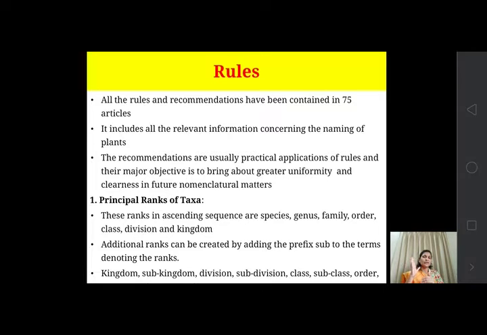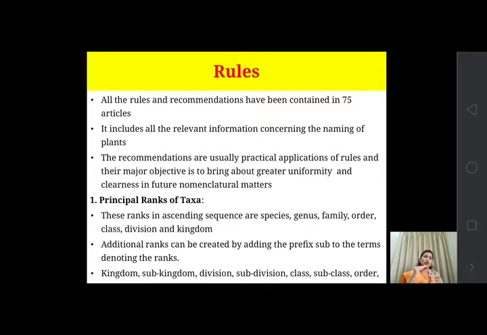The next rule is that all the rules and recommendations are contained in 75 articles. The rules regarding taxonomic hierarchy and nomenclature related to taxonomy are placed in these 75 articles.